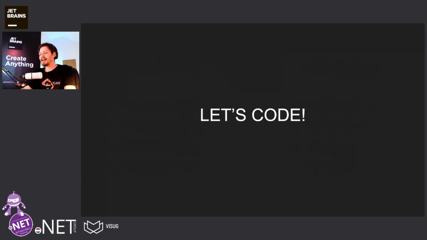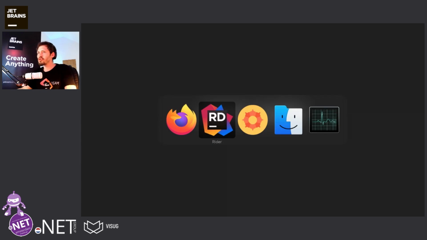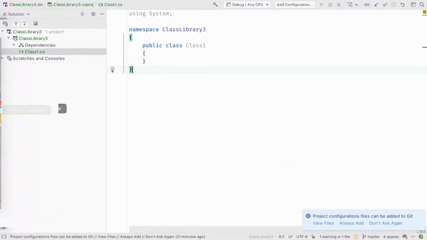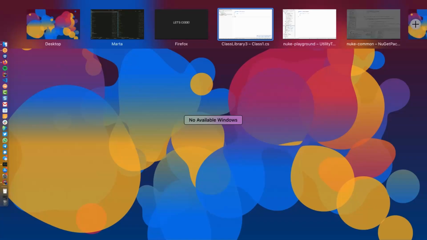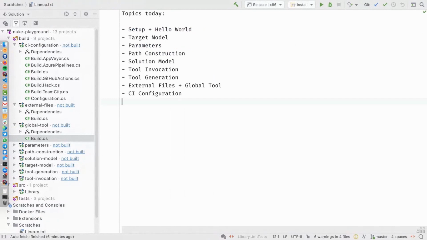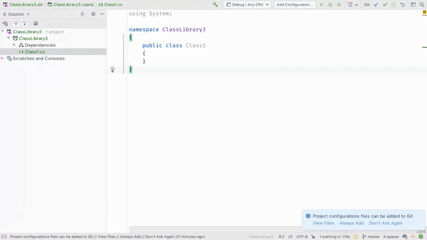All right. And with that being said, I will switch to a lot of live coding, actually. I also have some kind of lineup here. So first, I will look with you at the setup and a simple hello world example. So in this case, we just have a solution. We have just a single project, but that all doesn't matter so much.